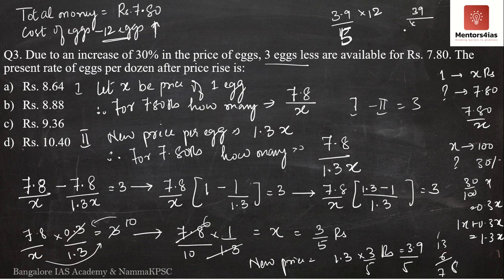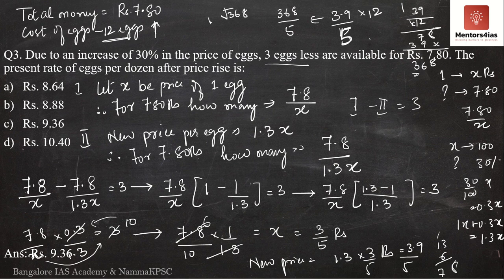39 into 12. 9 twos are 18. 3 twos are 6, 7. 9 ones are 9 and 3. So, we have 8. 9 plus 7 is 6. And 3. So, this is nothing but 368 by 5. 368 divided by 5. So, how much is 368 divided by 5? I am going to just divide it over here.